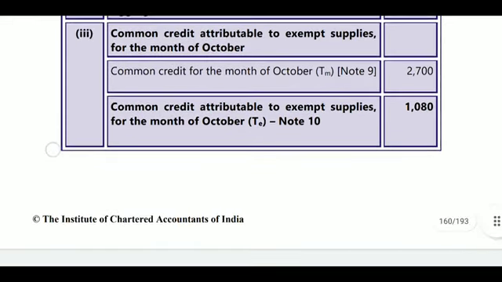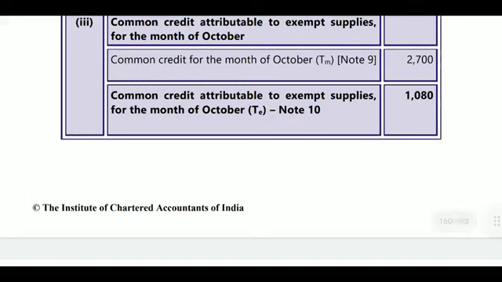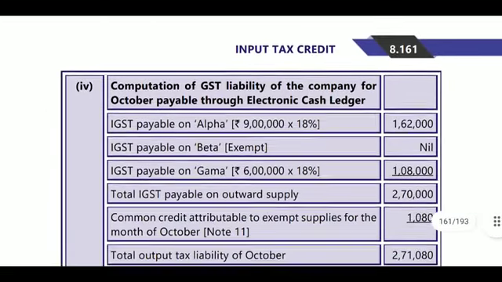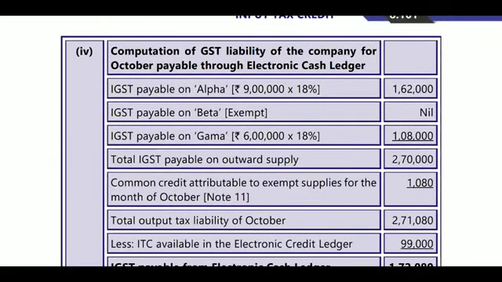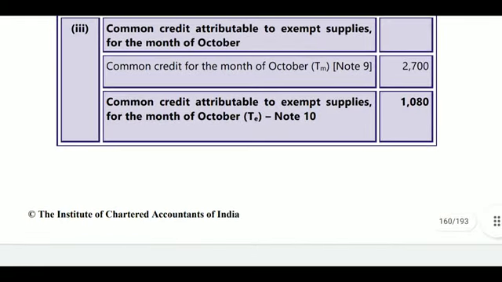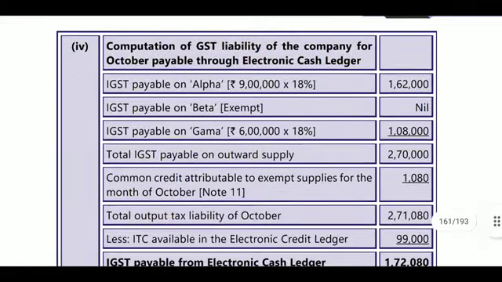Next, common credit attributable to the exempted supplies for the month of October. It will be the common credit 2,700 into the exempted turnover divided by total turnover. Exempted turnover is the beta product, 10 lakhs, and total turnover will be 25 lakhs. So 1,080 rupees will be the common credit attributable to exempted supplies. Next, computation of GST liability. This amount will be reduced because it is not allowable. It is a blocked credit.